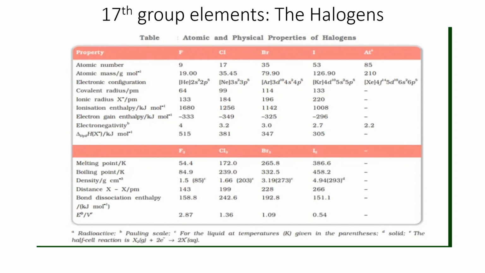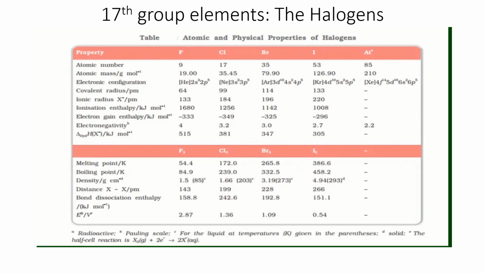One more important thing that we need to know is that halogens are good oxidizing agents, in which fluorine is the best oxidizing agent. And for an oxidizing agent, the electrode potential must be positive, and it is positive and given as 2.87 for F2, and then almost less than half for Cl2. So there's a huge difference between the electrode potential of F2 and the others. So fluorine is a strong oxidizing agent, remember it.